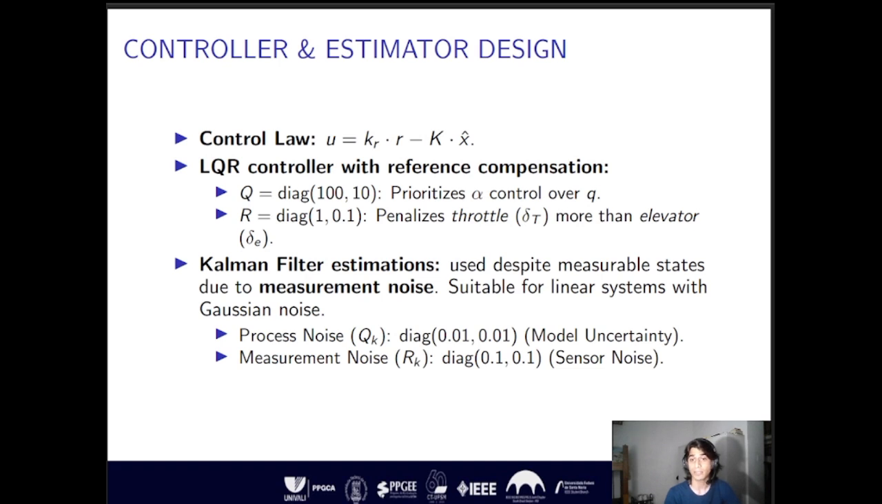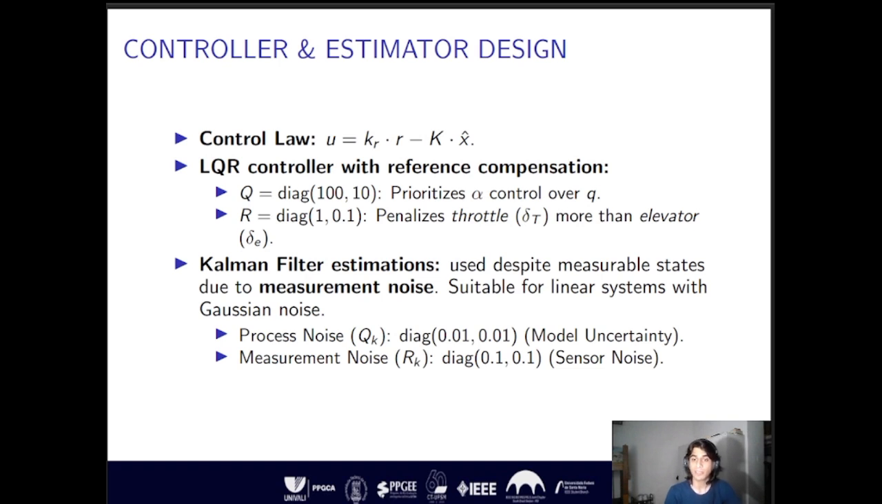For the LQR design, the Q and R matrices were determined iteratively to meet the control requirements. The Q matrix is weighted to prioritize control of the angle of attack over the pitch rate, and the R matrix penalizes the throttle more than the elevator, as the elevator has a more significant impact on the angle of attack control. For the Kalman filter, although all states are measurable, measurement noise motivates the use of a Kalman filter, suitable for linear systems with Gaussian noise.